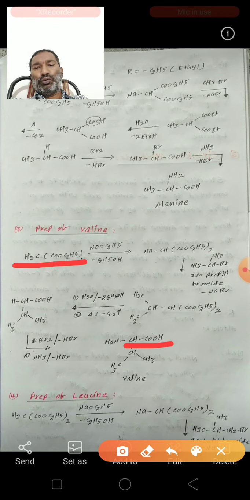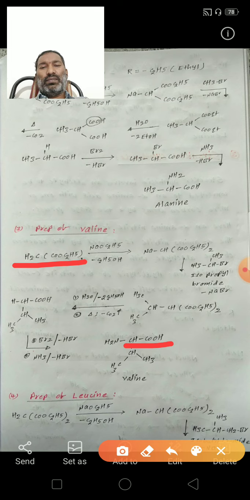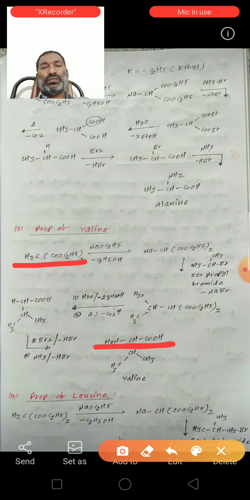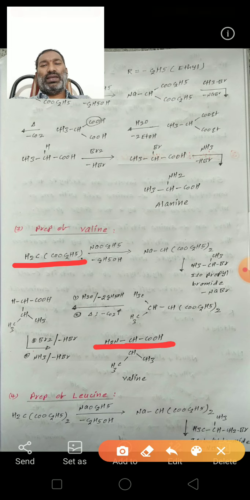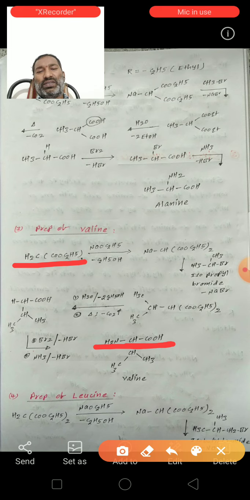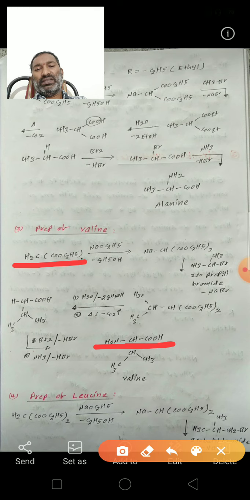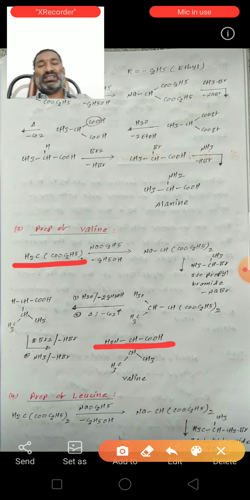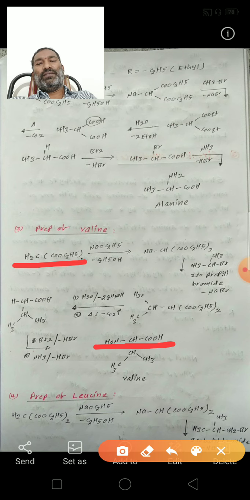This NH2 group came from the ammonia. So in total this came from the malonic ester. Then this is the substitution. This substitution came from the alkyl halide.